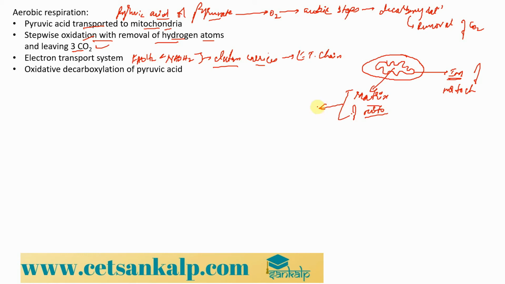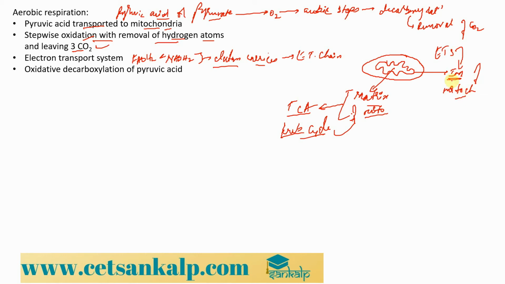Generally, these reactions are called the TCA cycle, the tricarboxylic acid cycle, or also the Krebs cycle. These reactions mainly occur in the matrix of the mitochondria, whereas the electron transport system, or electron carriers and their respective electron transport system, are mainly present in the inner membrane of the mitochondria.